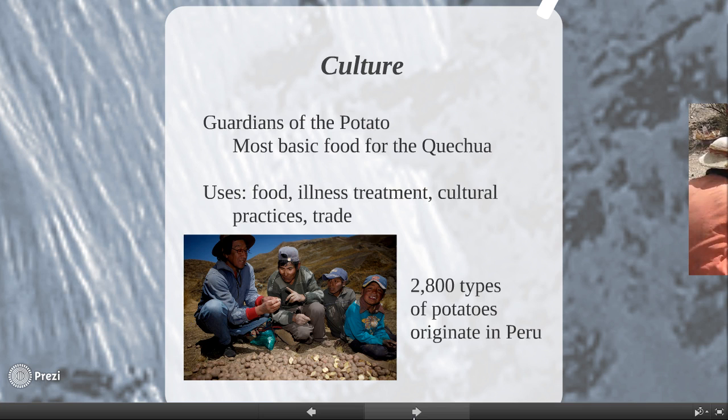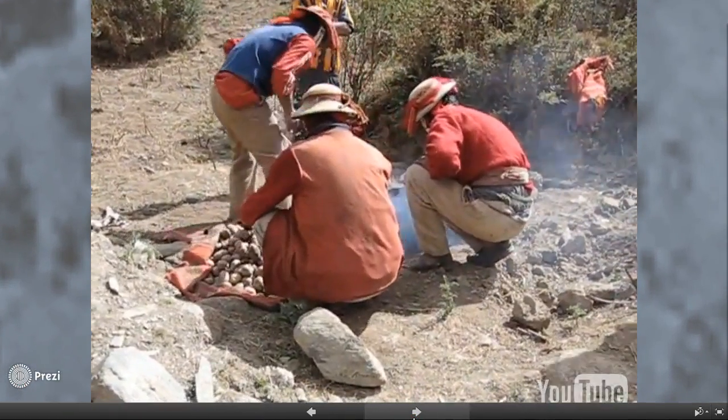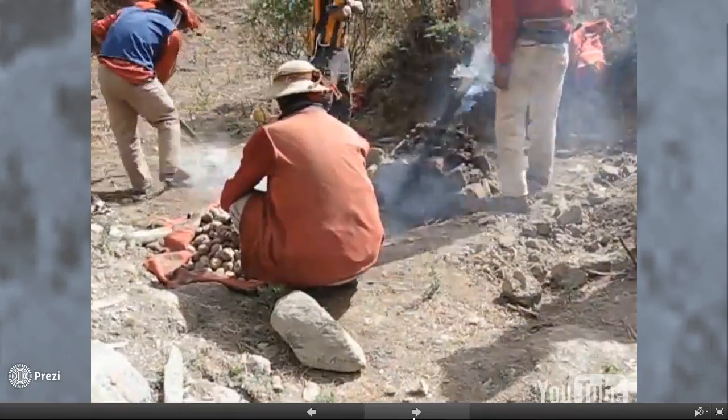An example of trade is farmers who live at higher elevations grow these potatoes. They will then trade them for corn and other crops that the farmers at lower elevations grow. As seen here, there's about 2,800 different types of potatoes that originate in Peru. It is said that the Quechua have little sickness because they have a different type of potato for each sickness.